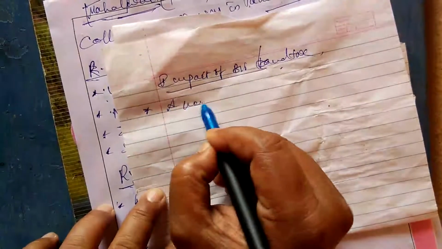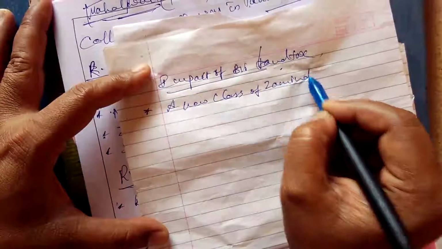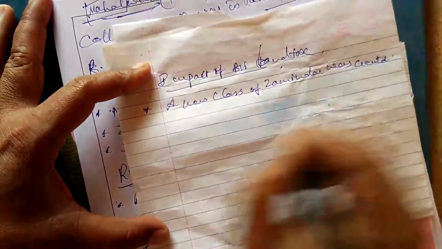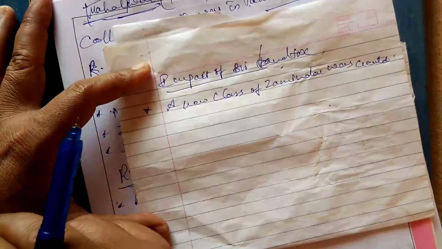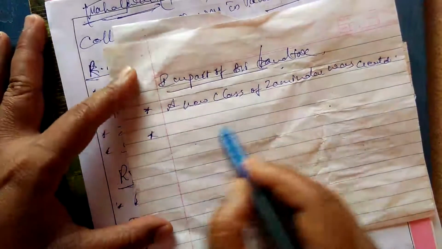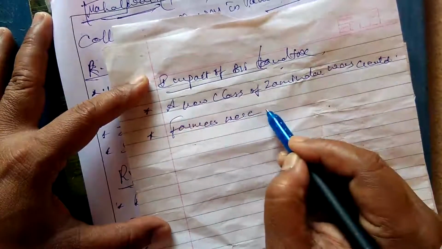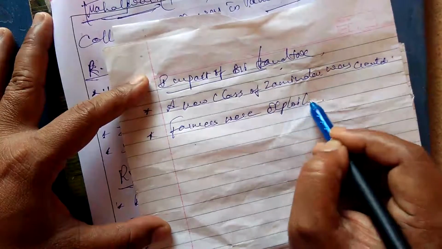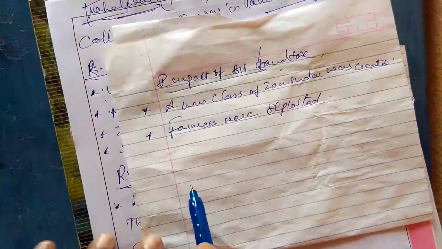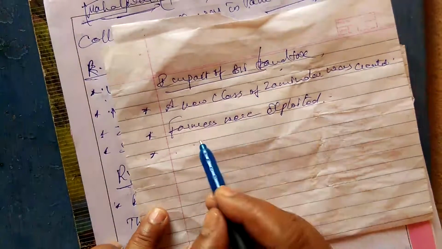A new class of Zamindar was created. Till now there were farmers and others, but a new category of people like Zamindars came into existence. And as always, farmers were exploited more by the Zamindars and also by the department, the third party, meaning the British company.